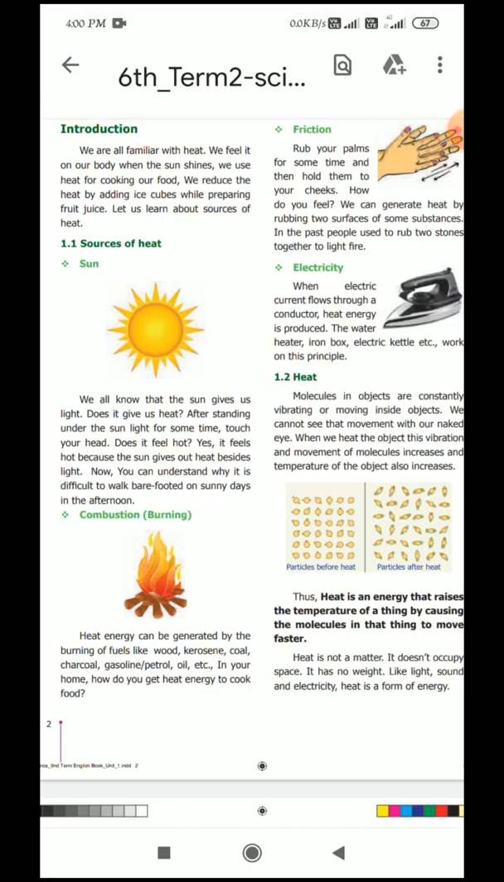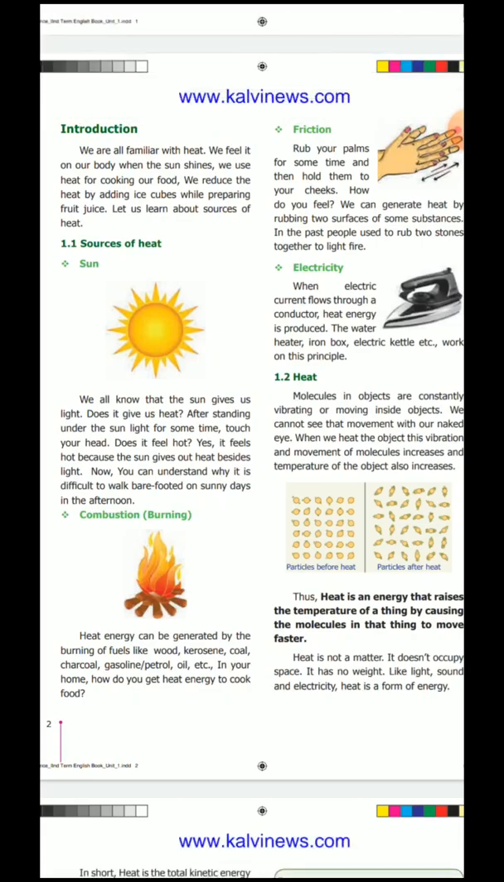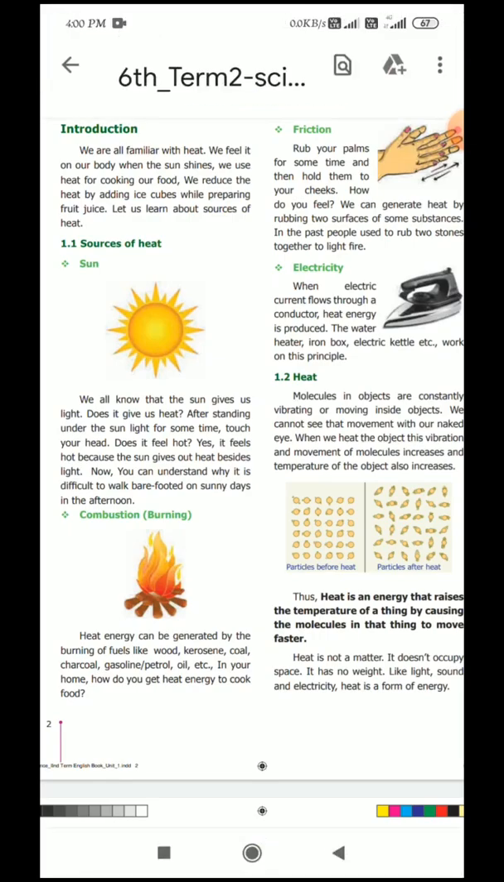Okay, today we are going to see lesson 1, heat. What is heat, children? Yes, heat is a form of energy.